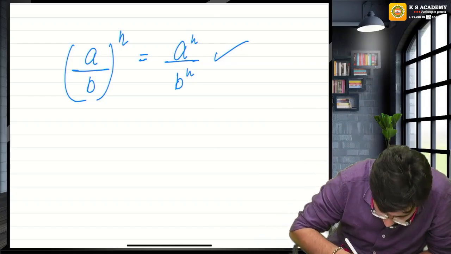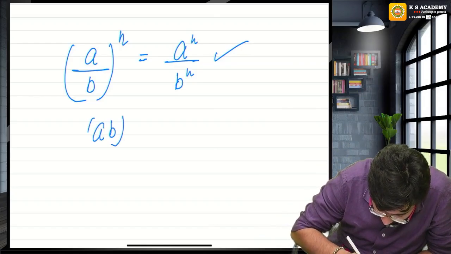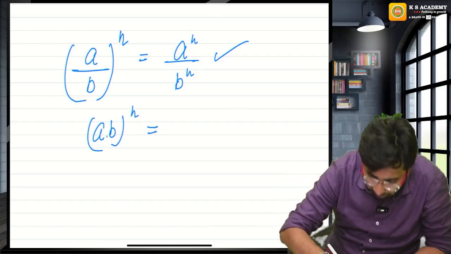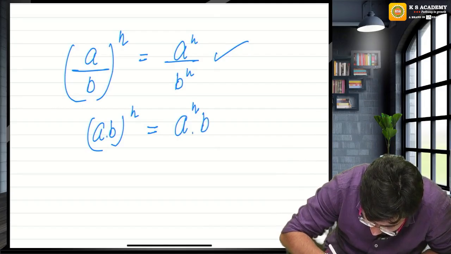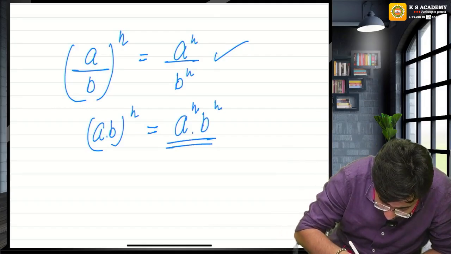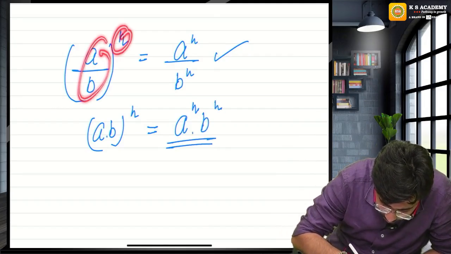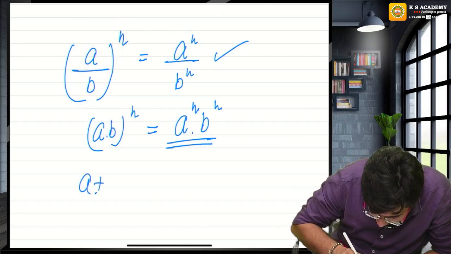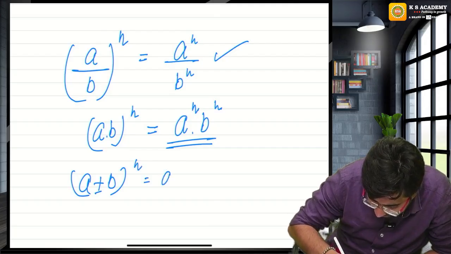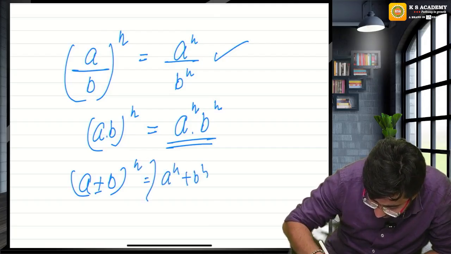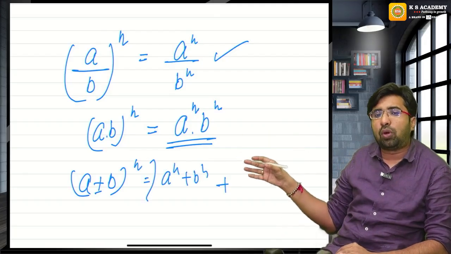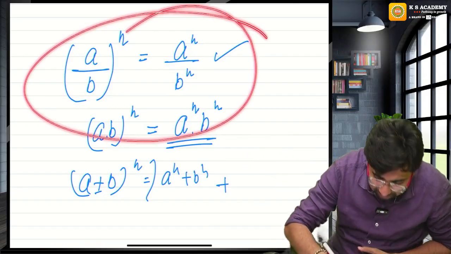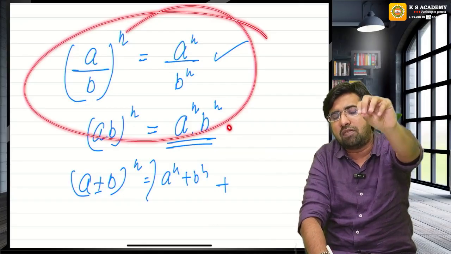Now, if you have a power like this, if there is a multiplication and you have power, it means this is power of a raised to the power n multiply by b raised to the power n. In multiplication and division, guys, you can simply put the power to a and b. In case of addition and subtraction, you cannot say like this. There comes something extra. Sometimes here comes 2ab, sometimes here comes minus 2ab. So guys, in case of multiplication and division, you can simply allot the powers to both the variables.